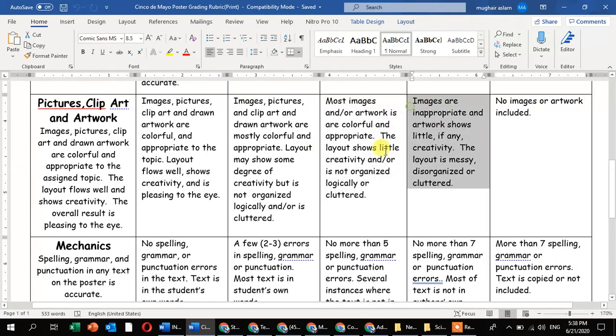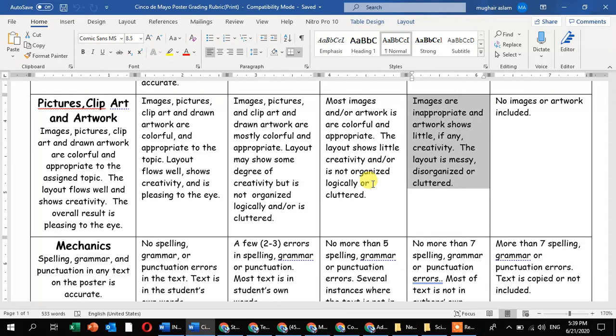Images are inappropriate. These images are not relevant to your topic, and the artwork shows little relevancy to your topic. If any creativity is available in your poster, then it's okay.